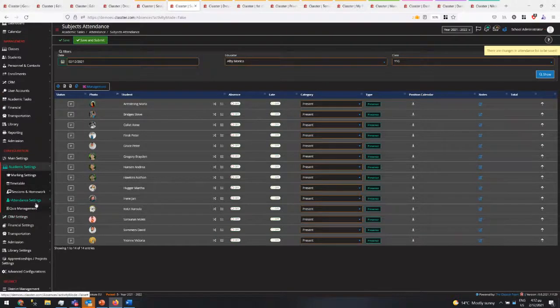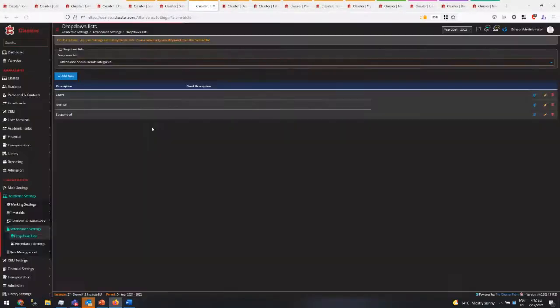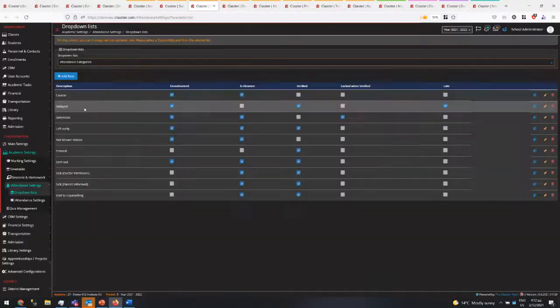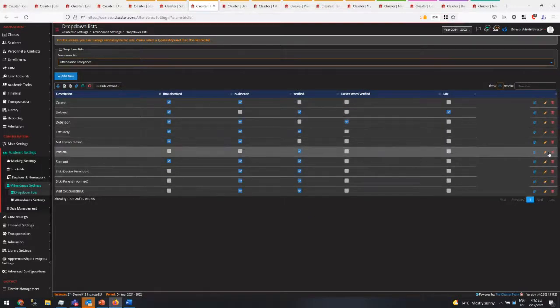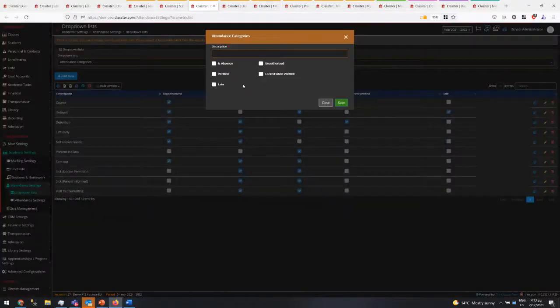So let's go to data settings, drop down list. I have the categories with present, we make it present in class. Save. And then add a new one. It is again present online. How does Cluster know that this is presence and not absence? It's because there is no checkbox.